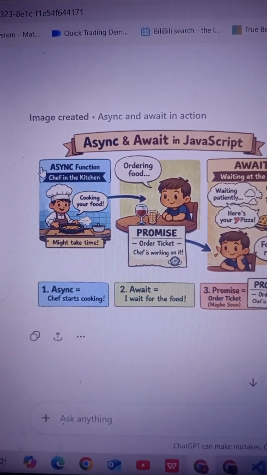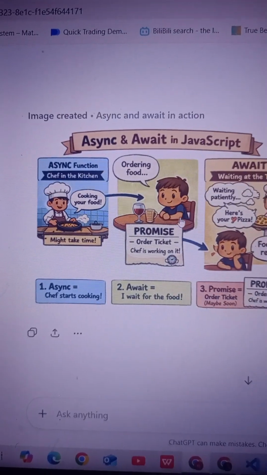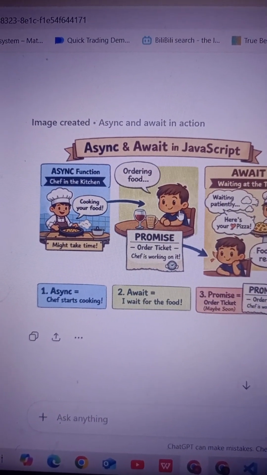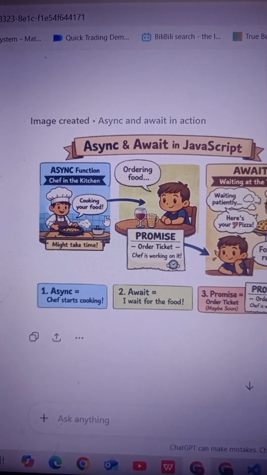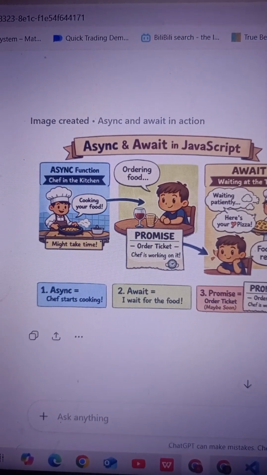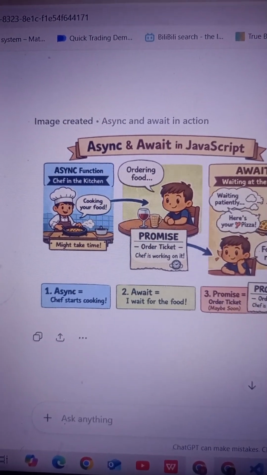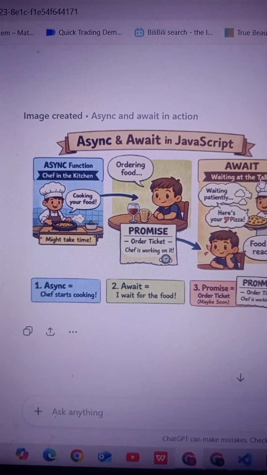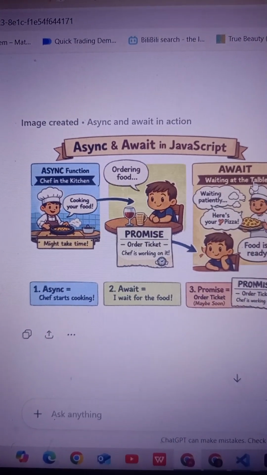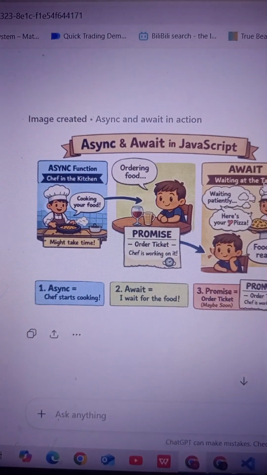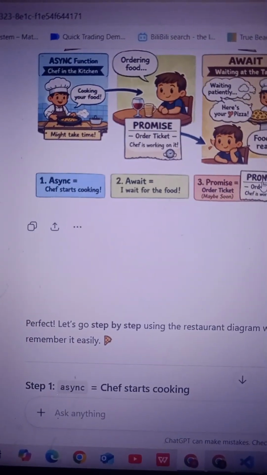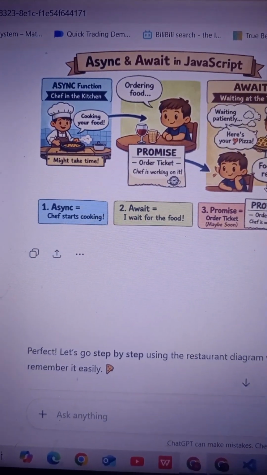Here, ordering food means the order ticket, so while your food is cooking, it is just giving you the promise that your food is cooking, right? And then await means here you are waiting patiently, pausing all your work and just waiting for the chef to bring out your food or your pizza. That is how you can understand it.